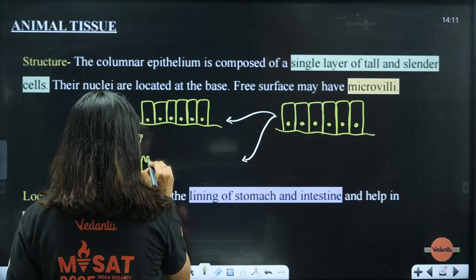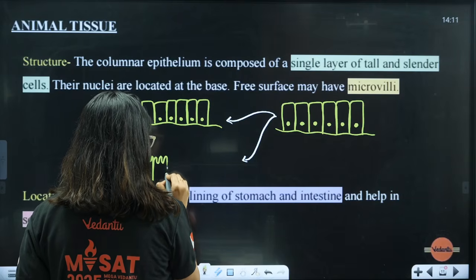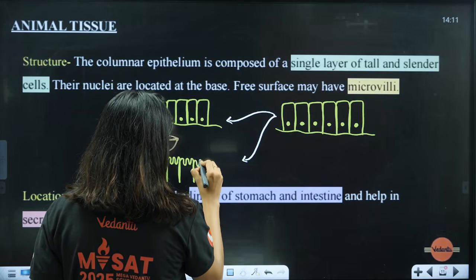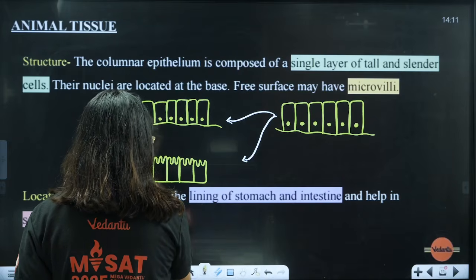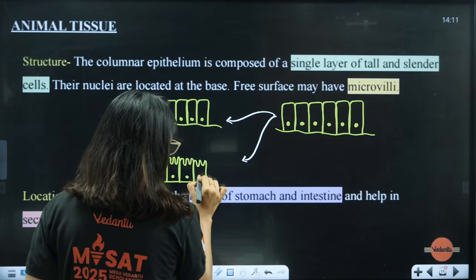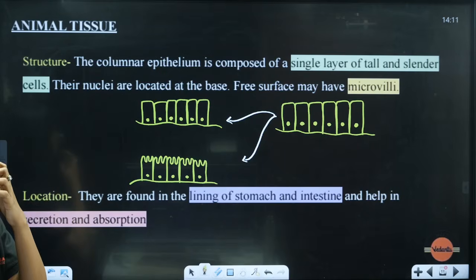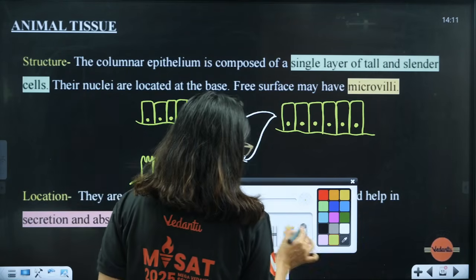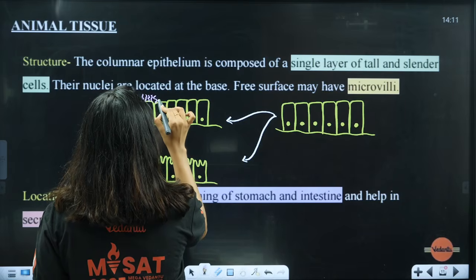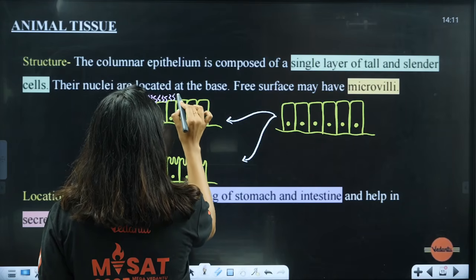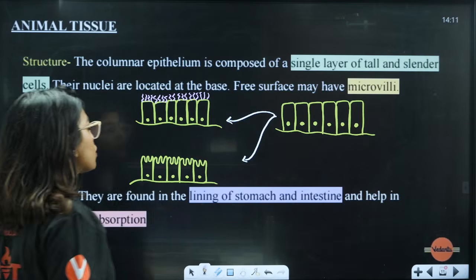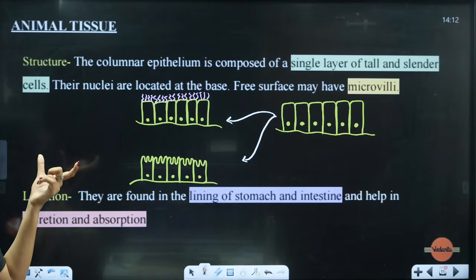So students, wherever absorption is concerned, like in your intestine, we will have brush bordered epithelium. And wherever movement is concerned, like in stomach and everything, we will have ciliated ones. Now what is ciliated ones? Here, like this, they will have hair-like structures present on the apical surface that is going to help in the movement. Like we have ciliated epithelium on the bronchioles, and we also have ciliated epithelium on the fallopian tubes to move the oocyte. So, these kinds of modifications will be present.